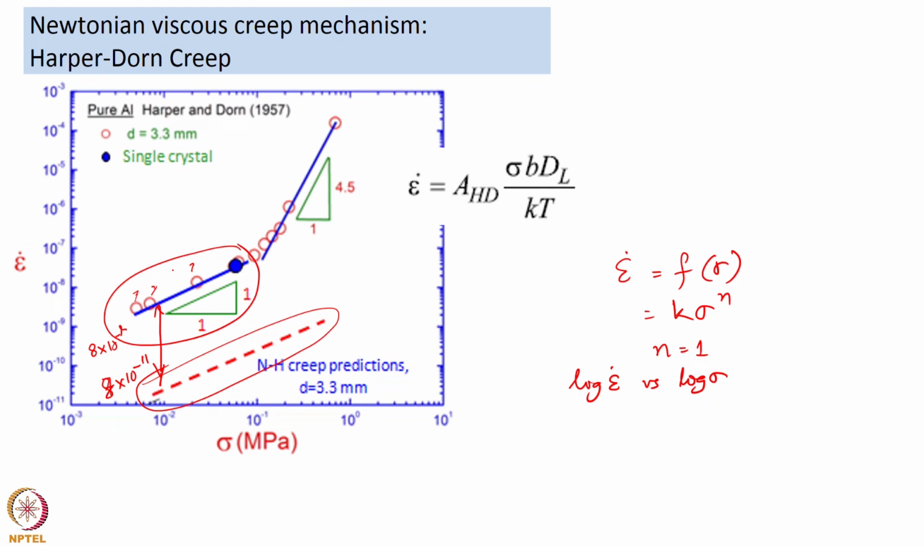So, that was the first thing, and like I mentioned earlier, the strain rates of deformation that they achieved with their polycrystalline sample, which had a 3.3 mm grain size, were very similar to what they got with a single crystal. So, this also tells them that the grain boundaries are not participating in this deformation process. That basically led them to propose that this is a new mechanism of creep, and it could be called the Harper-Dorn creep mechanism.